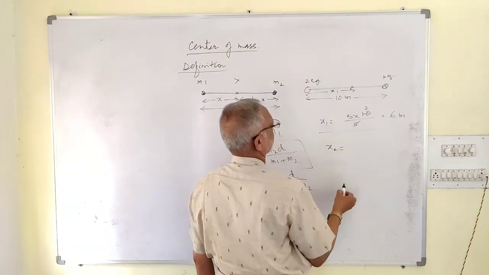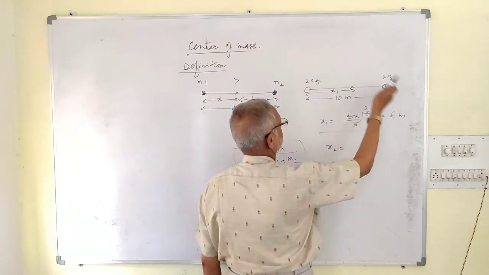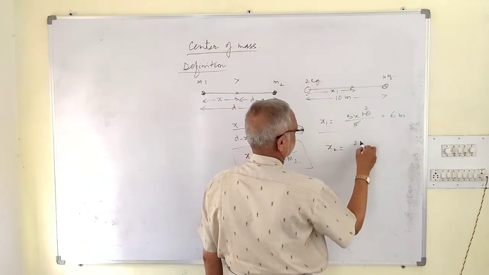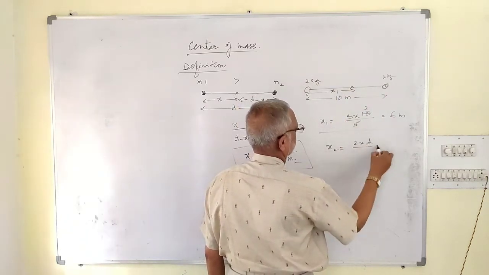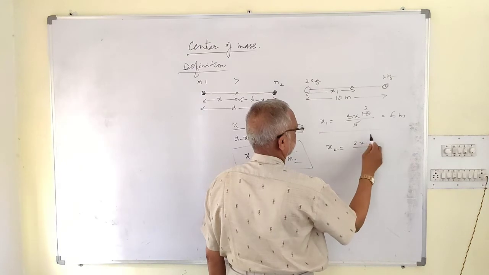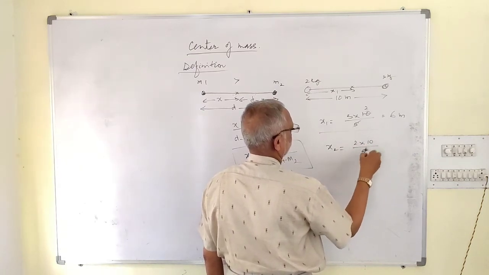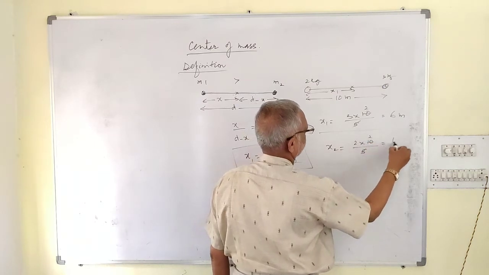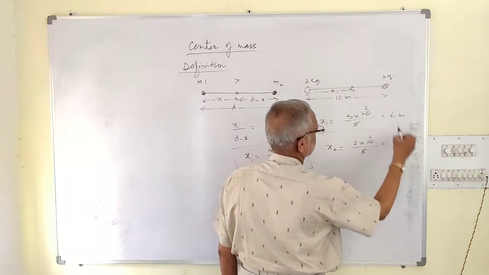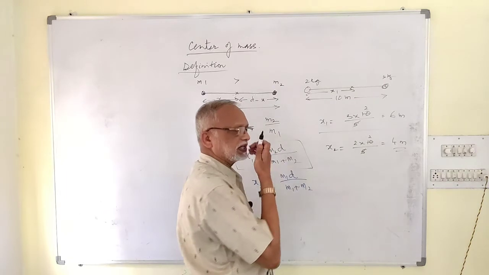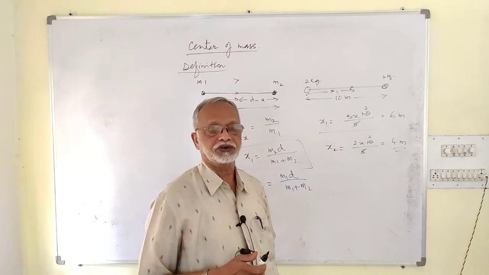Then x2 is equal to, we are considering the distance from 3 kg, so this will be 2 into 10 by 2 plus 3, 5. 5 ones are 5, 5 twos are 10, so this is 4 meter. Total distance is 10 meter. From one it is 6 meter, from the other it is 4 meter.